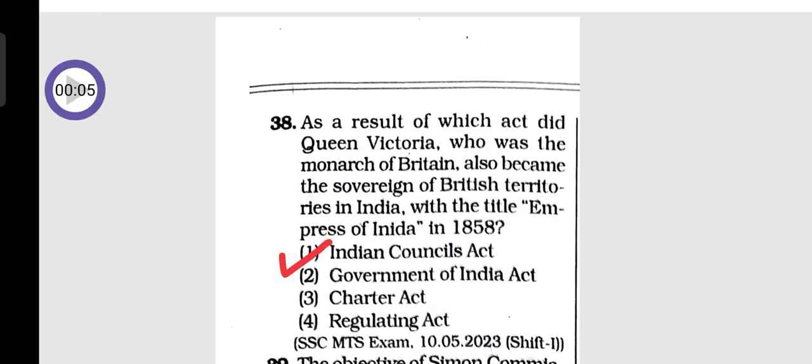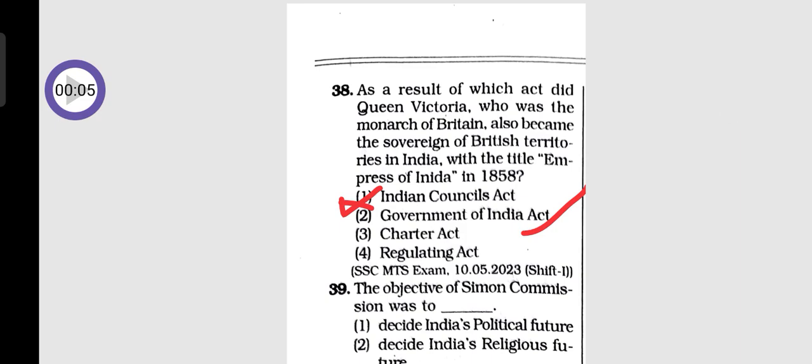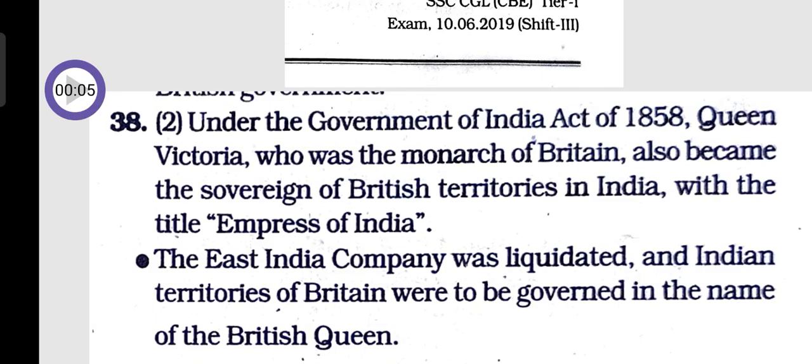So the answer is option 1, Indian Councils Act. Option 2, under the Government of India Act of 1858, Queen Victoria, who was, sorry, wait. Actually, the answer is option 2, Government of India Act. Under the Government of India Act of 1858, Queen Victoria, who was the monarch of Britain, also became the sovereign of British territories in India with the title Empress of India. The East India Company was liquidated and Indian territories of Britain were to be governed in the name of the British Queen.